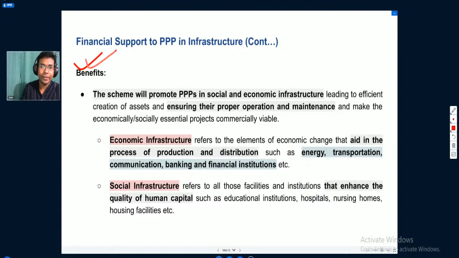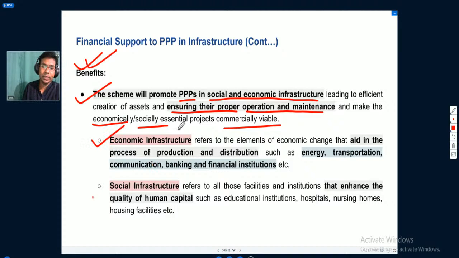What will be the benefits of this scheme? This scheme will promote public private partnership in social and economic infrastructure, leading to efficient creation of assets and ensuring their proper operation and maintenance, and make the economically or socially essential projects commercially viable. Then what is economic infrastructure, what is social infrastructure? These definitions have been given over here, so it is very important for you for prelims as well as for mains.